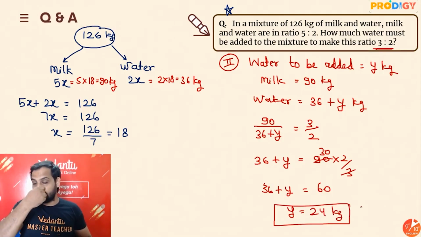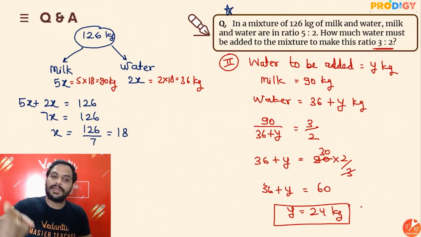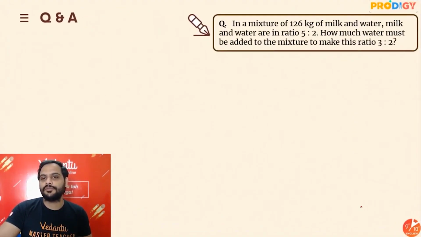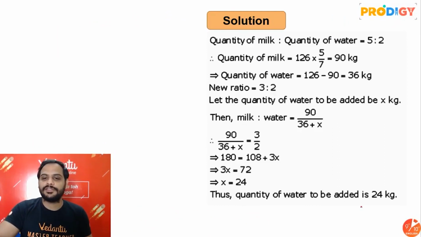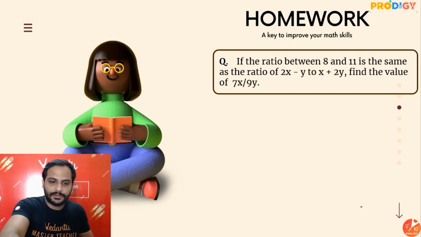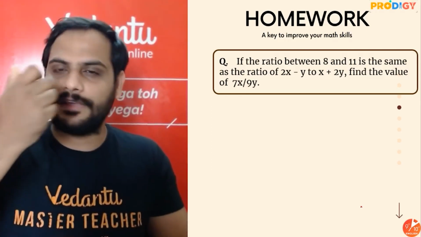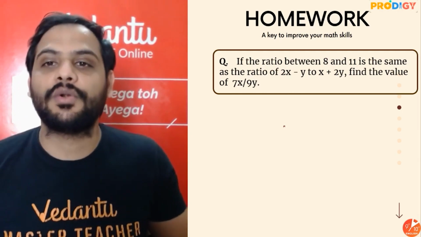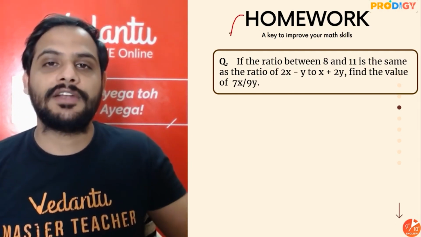So to make the ratio 3:2, what we need to do? We need to add 24 kg of more water. As simple as that. Alright. So this topic is done, and this is how you can see the questions are not very difficult. It's very easy. Now this is your homework question, guys.